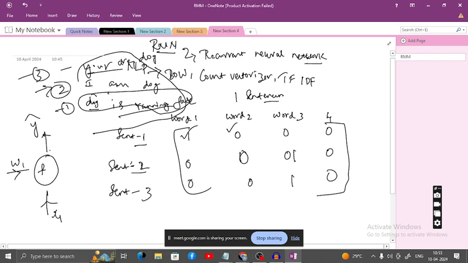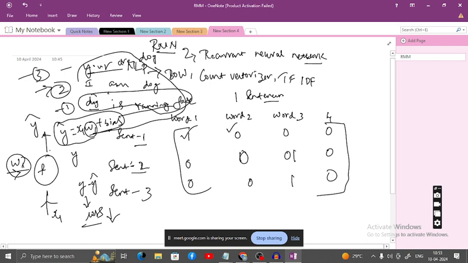So y hat is equal to X1 W1 plus bias, in general. This we compare with the actual output y. So y minus y hat is the loss. In order to minimize the loss, we update W1. That is the normal architecture of any neural network. So now what can I do here?